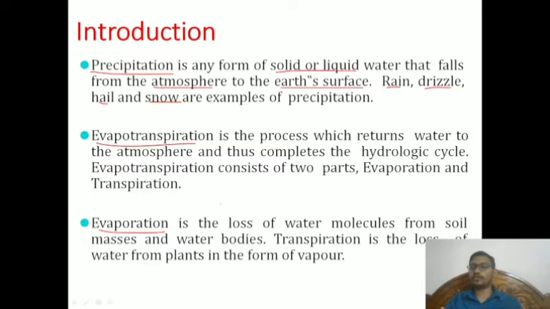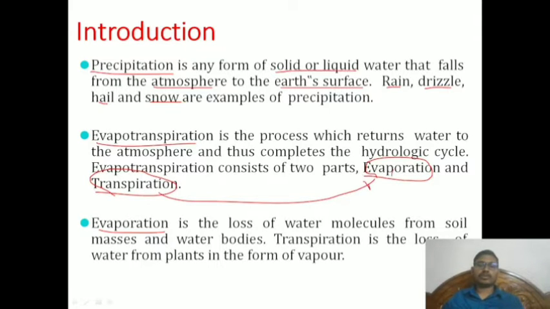Evapotranspiration consists of two parts: evaporation and transpiration. Again, evaporation is the water evaporated from water bodies like ponds, lakes, rivers, and transpiration is the water evaporated with respect to plants. Both combined we call evapotranspiration.